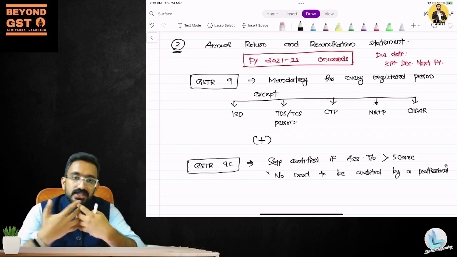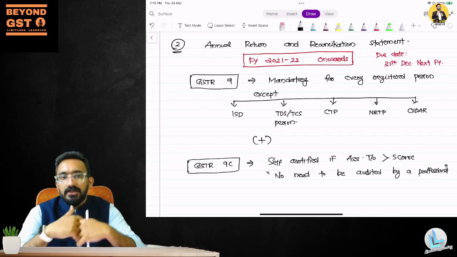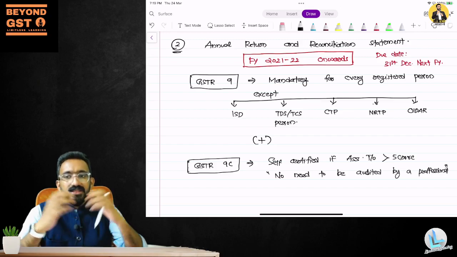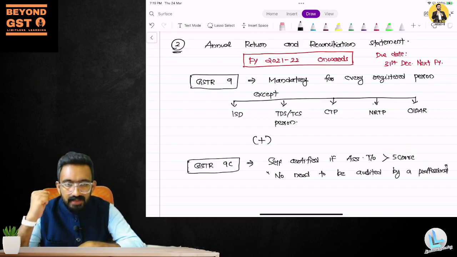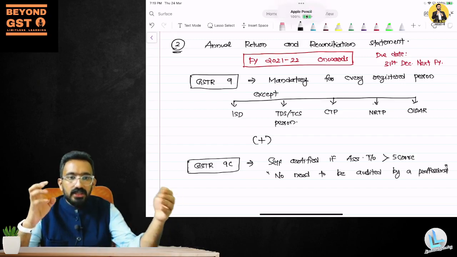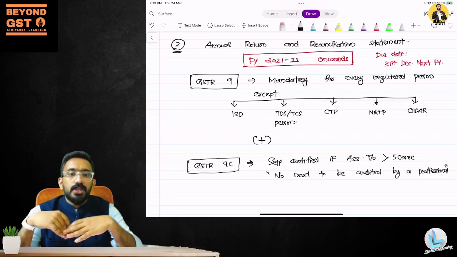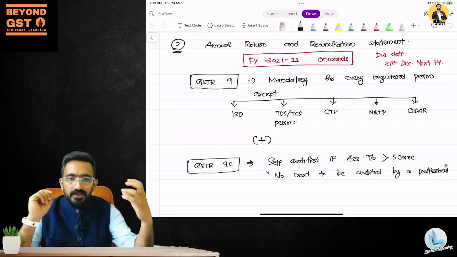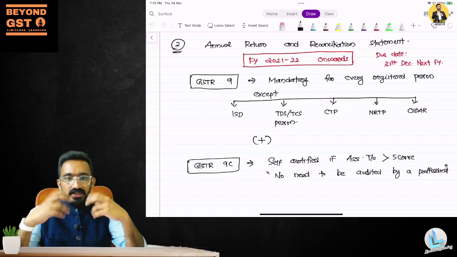Because what is GSTR 9, which we call the annual return? This annual return is where you are comparing your GSTR 1 and 3B, which you file monthly or quarterly, to the books of accounts. Because you will do an audit and you will prepare books of account. When you prepare the books of accounts, in the end, what do you need to check?